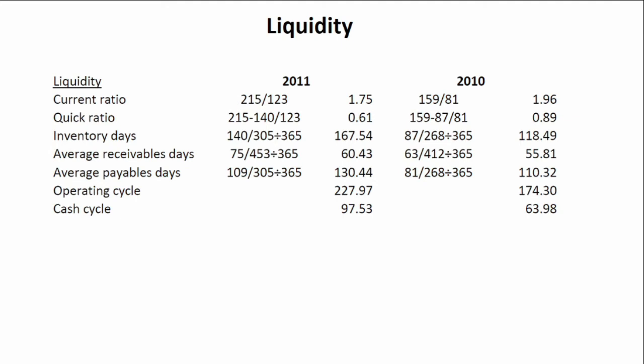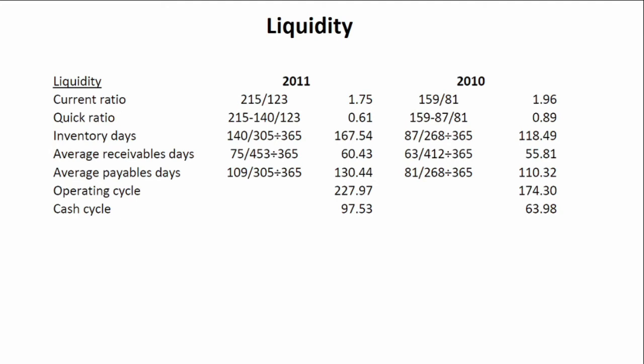So if we look at our inventory and our average receivables making up the current ratio, you can see that those have increased from 2010 to 2011, but the trade creditors have also increased. The trade creditors have increased from 81 million to 109 million. So even though the current assets increased, our current liabilities increased by a greater proportion than the increase in the current assets. And that is why the liquidity has deteriorated. The increase in our current liabilities outweighed the increase in our current assets.